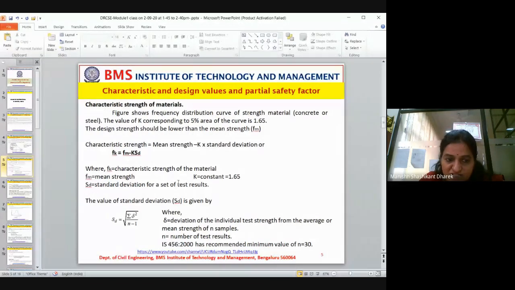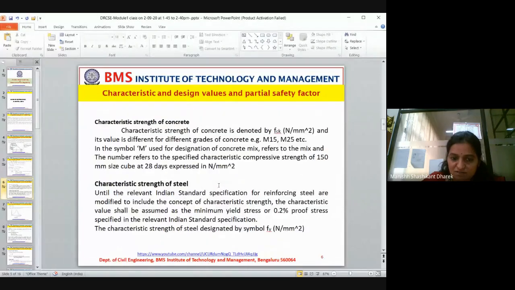And why have they mentioned Fk? For example, if it is concrete, the same Fk will be denoted as Fck. If it is steel, the same notation will be taken as Fy or Fe. Fe 415 is the characteristic strength of steel. Fine, like that. And SD stands for standard deviation for a set of tests.